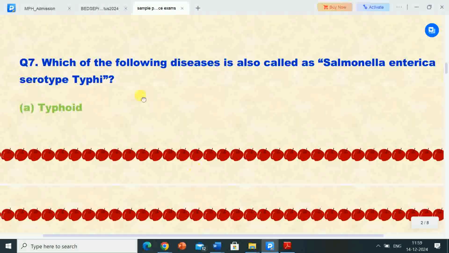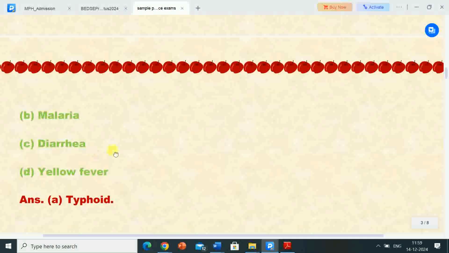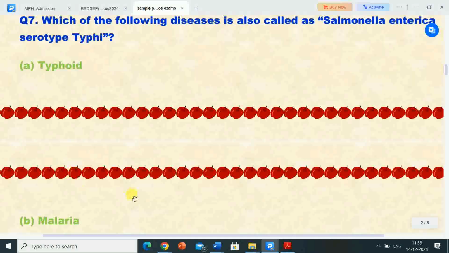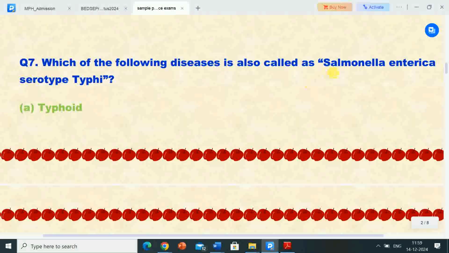Next question: which of the following diseases is also called Salmonella enterica serotype typhi? Options are A. Typhoid, B. Malaria, C. Diarrhea, D. Yellow fever. Correct answer is option A, typhoid. So typhoid disease is also called Salmonella enterica serotype typhi.